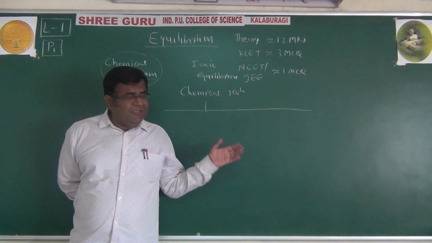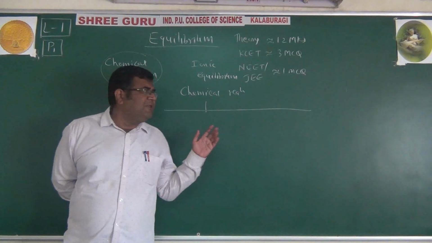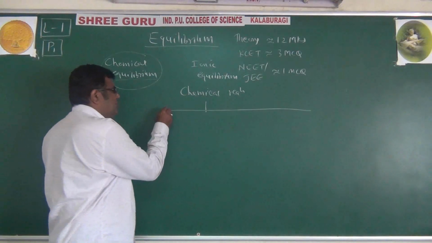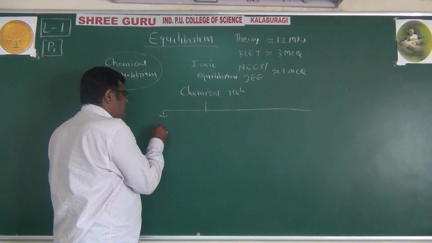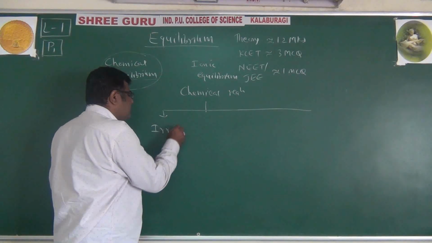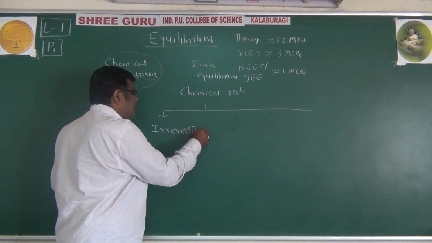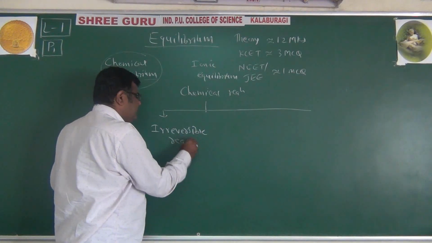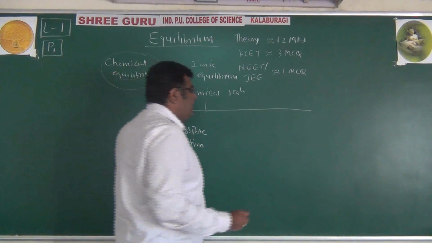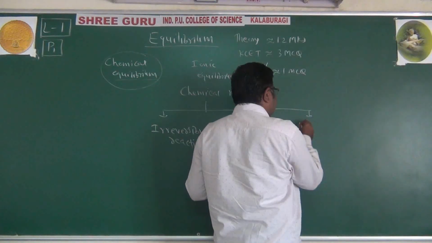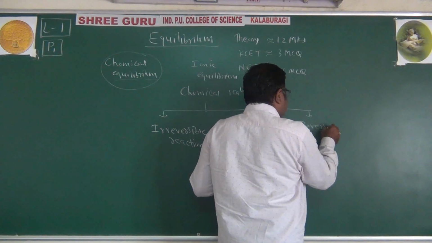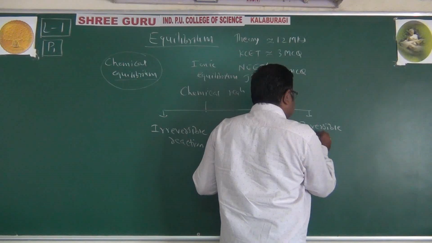But here we are classifying the chemical reactions in these 2 categories. One is called as irreversible reaction, and another is called as reversible reaction.